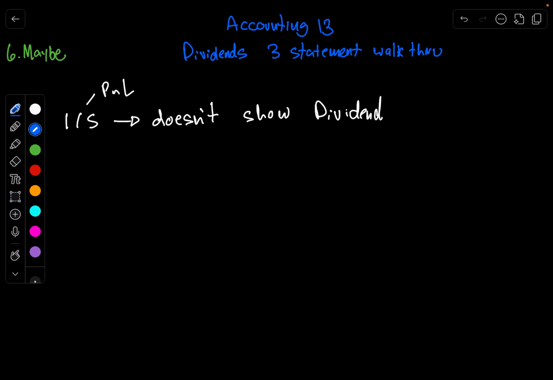So when we walk through the three statements here, we have our income statement, we have our balance sheet, we have our cash flow statement. And let's say that we issue $100 worth of dividends. We're not going to see any changes on our income statement because that isn't a payment in terms of our income, right? Nor is it an expense, right?